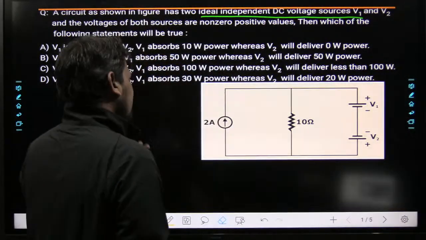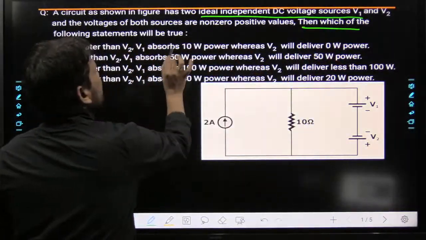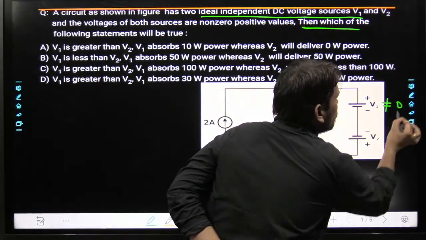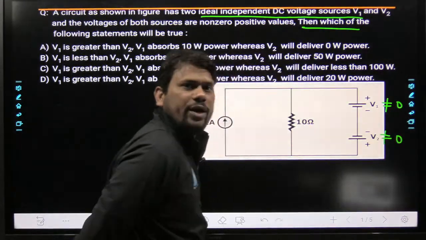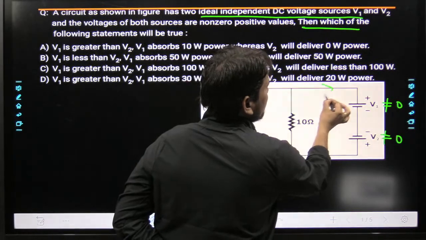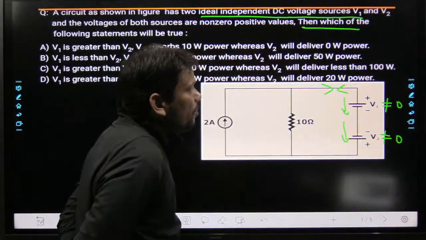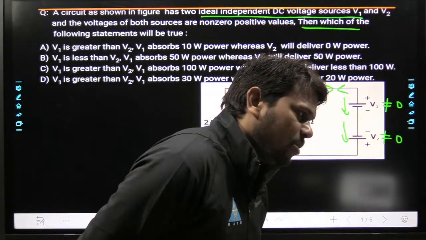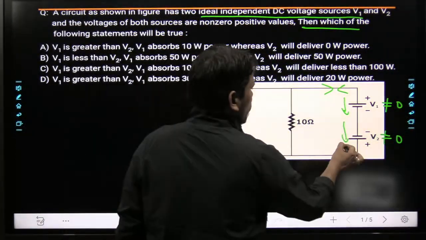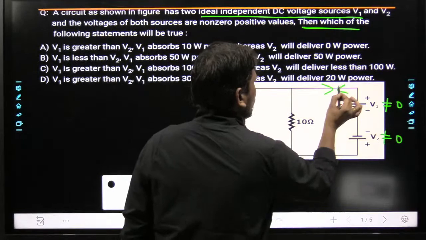Both voltages are positive. Next thing, my dear friend, according to the problem, which of the following statements will be true? See properly: this V1 is not equal to 0 and positive, V2 is not equal to 0 and positive. And here, whatever current will flow somewhere here, beta, either in this direction or in that direction, will the current through both voltage sources be equal or not? Please tell me. Everyone, I need an answer beta from your side. Whatever current will flow through the voltage sources, will it be equal or not?